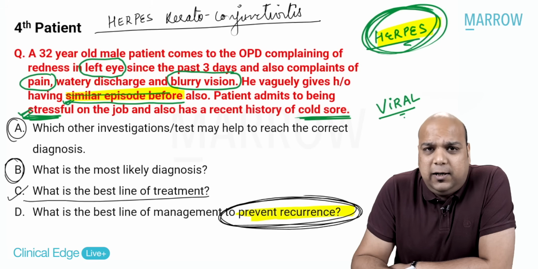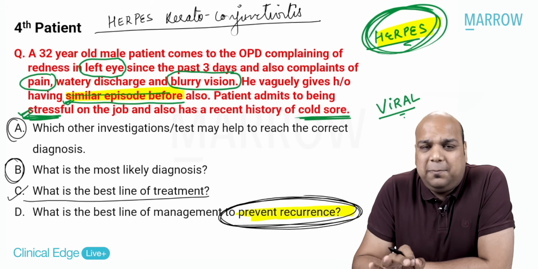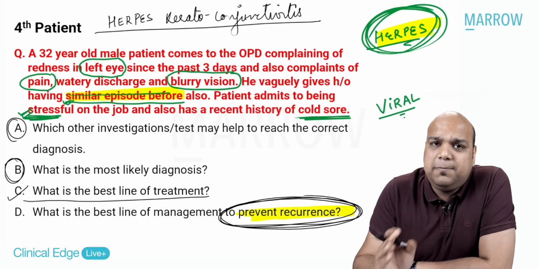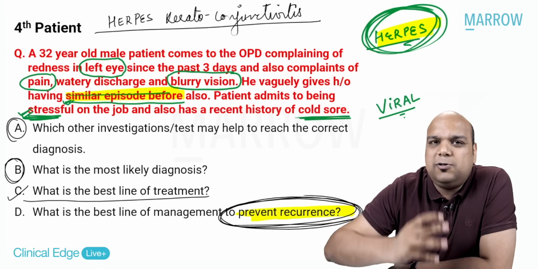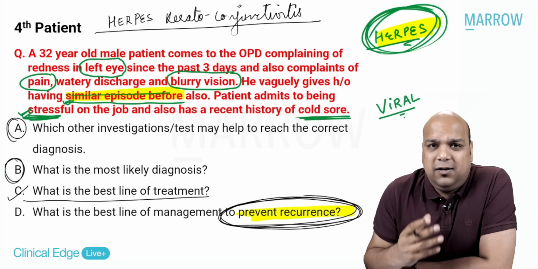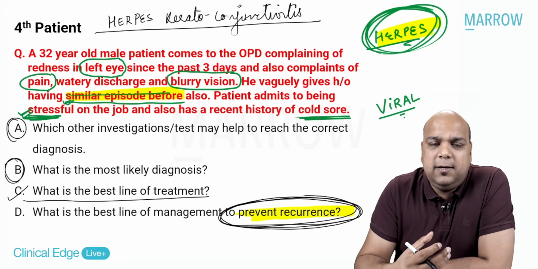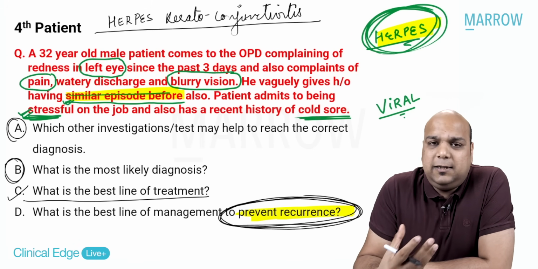So usually what will occur in a lot of patients is you treat the episode. After 6 months, the patient will be back with the same complaints. After 3 months, 6 months, 1 year, the patient keeps on coming back to you. So the patient is also becoming unrestful. Yes, why is it coming back to me? So the very big challenge is to prevent the recurrence, and that is what you need to do.